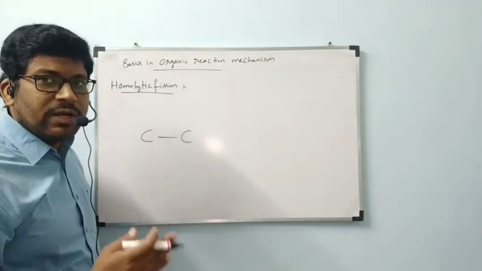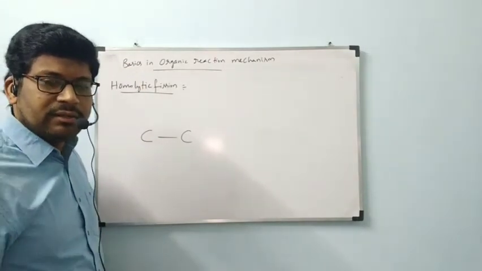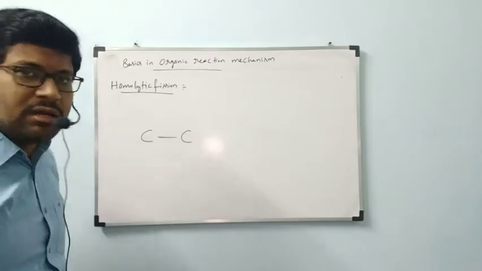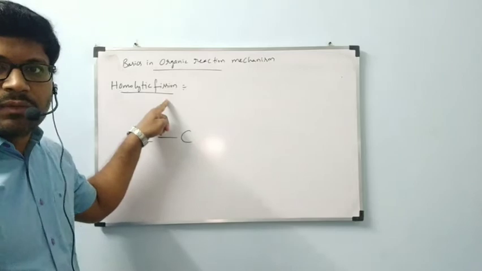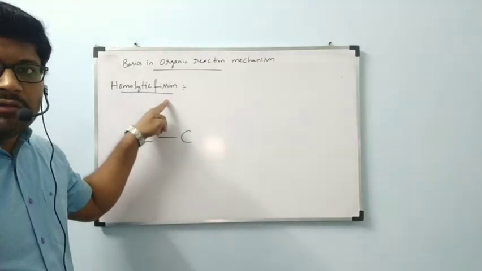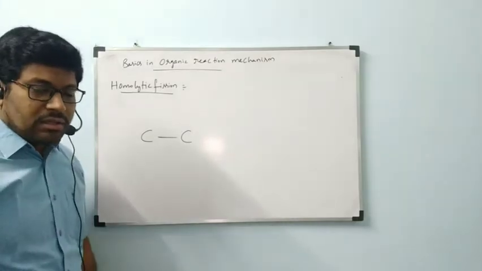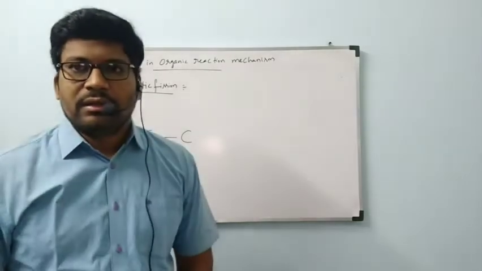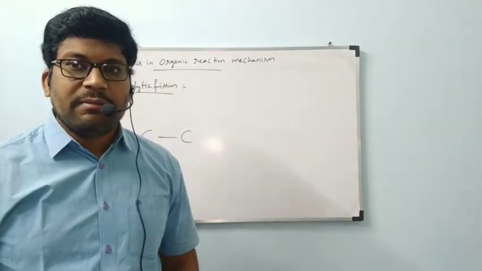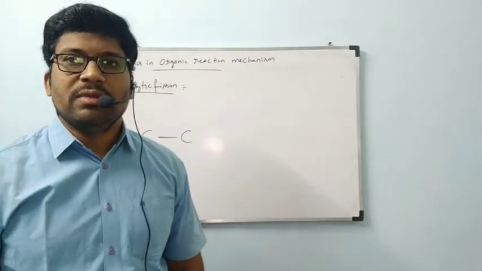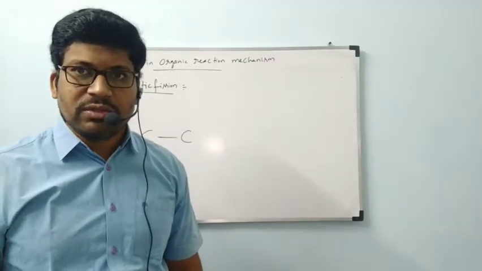Now it is going to be cleaved equally, or broken equally. This type of cleavage is called homolytic cleavage or homolytic fission. The bond which is cleaved equally towards the 2 atoms, that type of cleavage is called homolytic cleavage or homolytic fission. Cleavage or fission, both are the same.